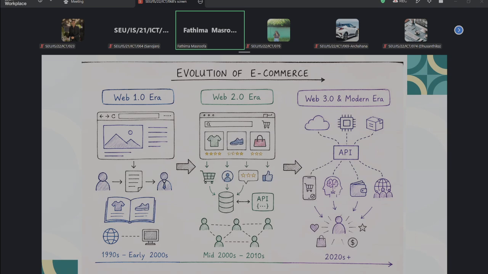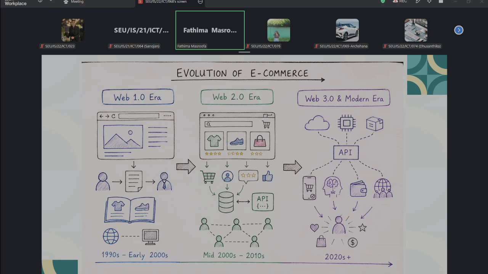And I have one question from my side. What makes modern e-commerce different from web 2.0 technology? Can anyone tell? The modern e-commerce. I'm asking what the modern e-commerce is that we are using in web 3.0 technology when we compare it with web 2.0.